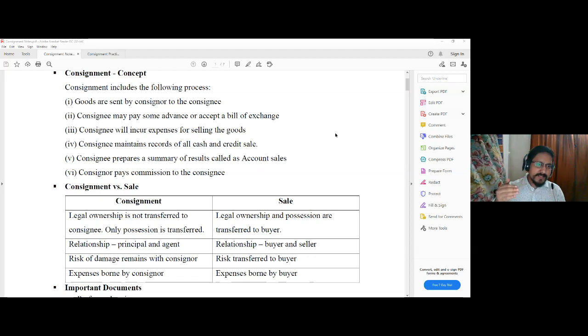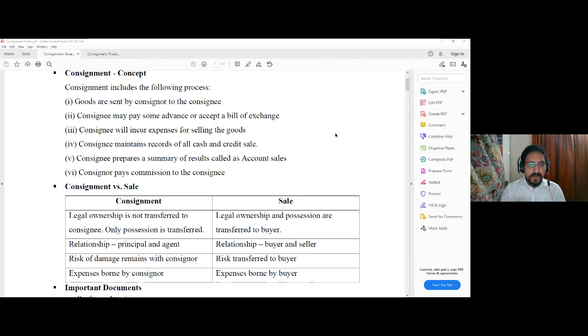So if the goods get damaged in the premises of the consignee itself, the loss is to be borne by the consignor and not by the consignee, because the legal owner is still the consignor until the goods are transferred to the buyer. So goods lying with the consignee, if damaged due to some abnormal accident, the loss will be on the consignor and not on the consignee. But in case of sale, once you transfer the goods to the buyer, every risk of loss will be on the buyer.